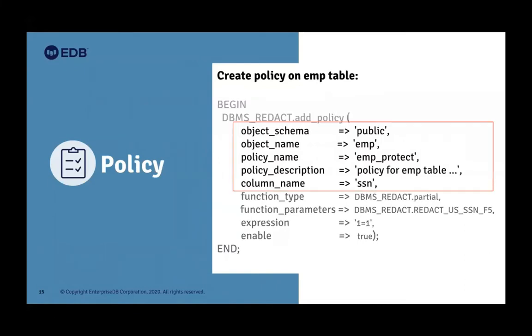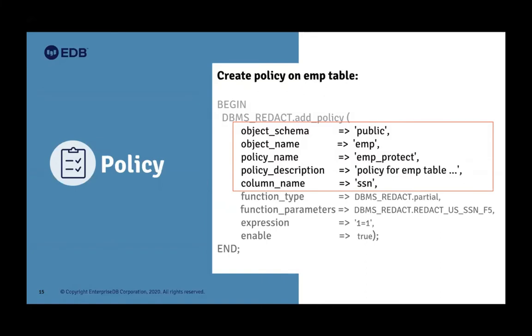The first part gives the information of the table. My table schema is public. The table name is usually given as object_name. That's the table, the employee table that we've seen previously. The policy name is employee_protect, and the policy description is whatever you want to add. You can also add a description on a column as well.